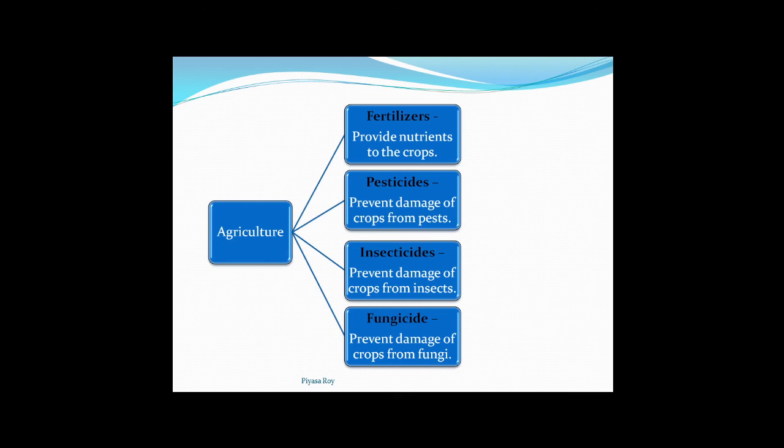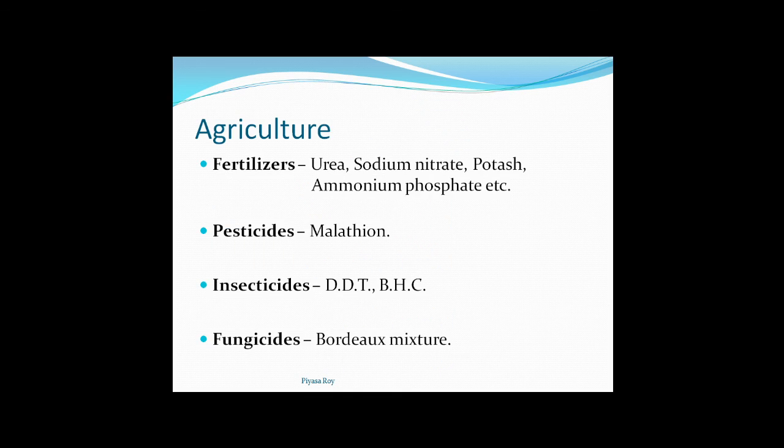Pesticides prevent damage of crops from pests. Insecticides prevent damage of crops from insects, and fungicides prevent damage of crops from fungi. By the name only we can understand their uses. Now some examples.